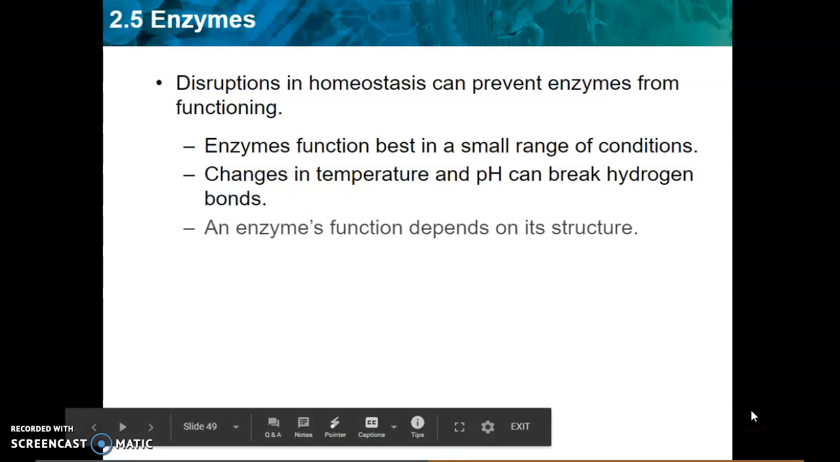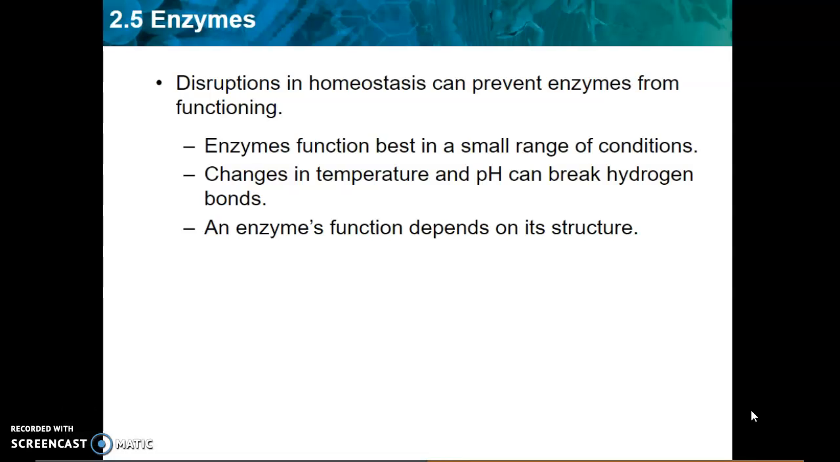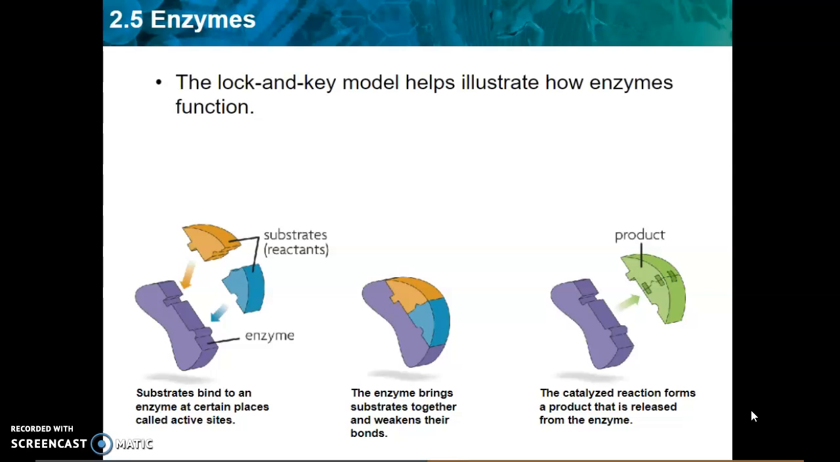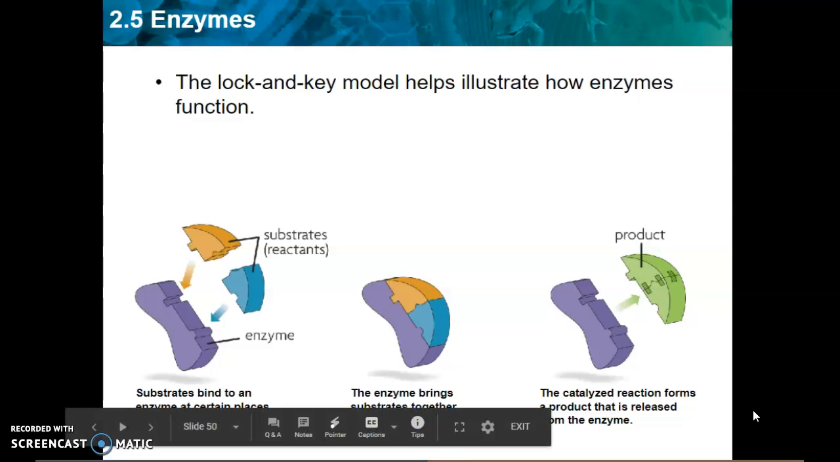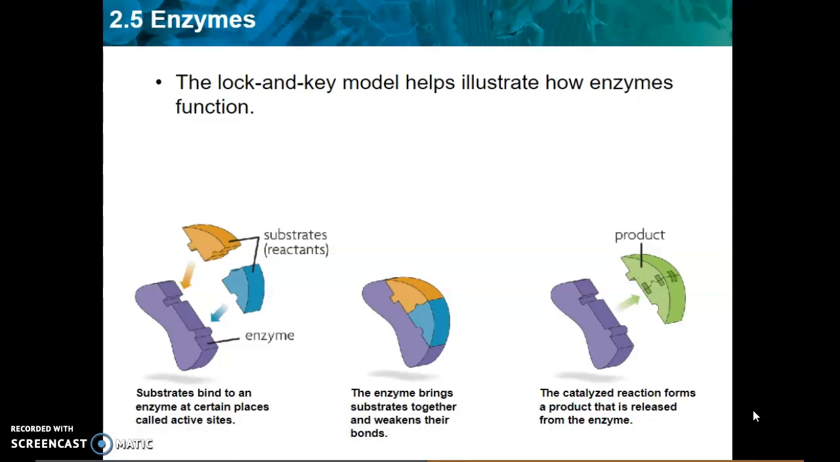Enzymes are highly specific for just one substrate. The enzyme has an active site with a unique three-dimensional shape, which this substrate must fit. The lock and key model is one you'll see often. It helps illustrate how enzymes function. Each individual enzyme is like a lock that will only accept one specific substrate, or key.